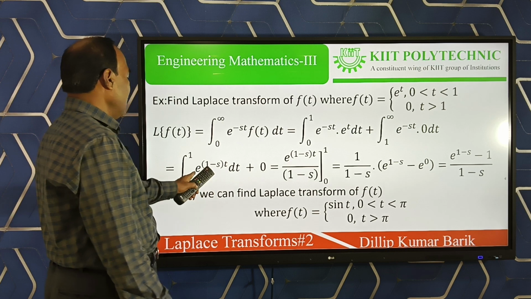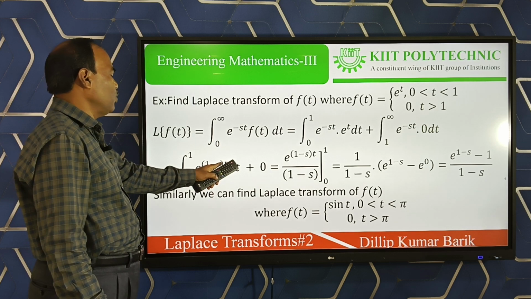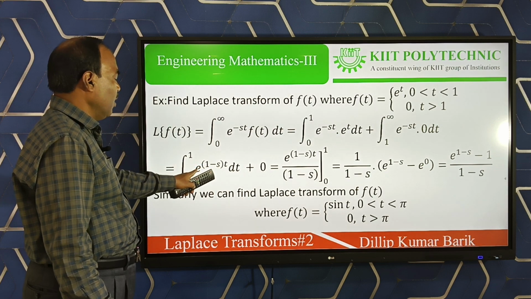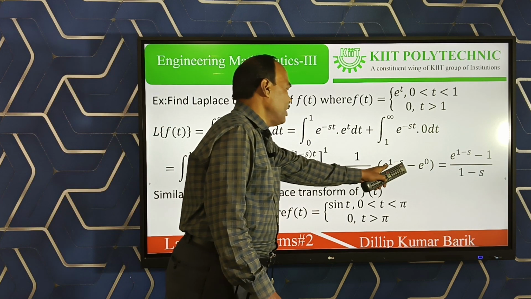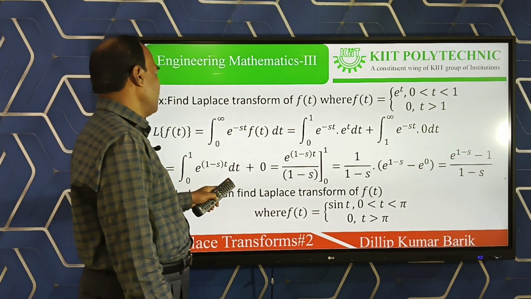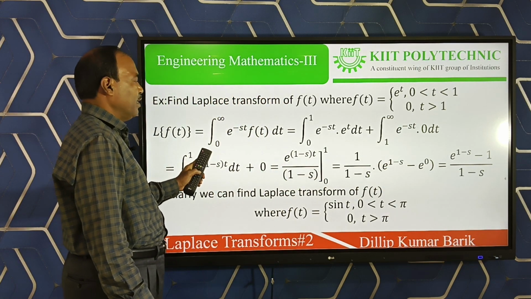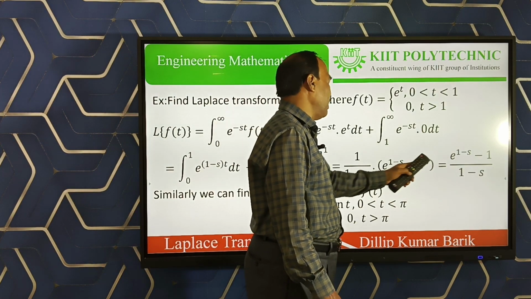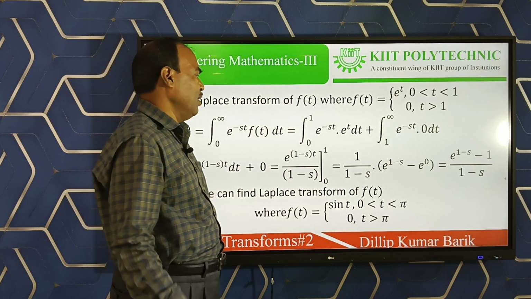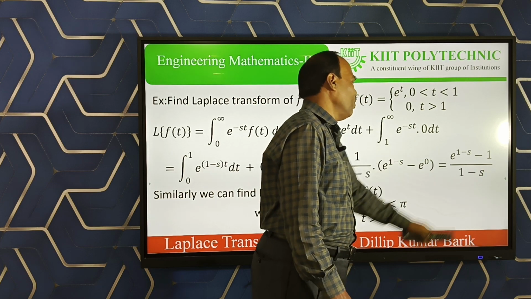After simplification, by the theory of integration, the integral of e to the power (1 minus s) t, where t is the variable and 1 minus s is constant, is e to the power (1 minus s) t divided by (1 minus s). Putting the limits, in place of t put 1: e to the power (1 minus s), minus e to the power 0, in place of t put 0. But e to the power 0 is 1, so the answer is e to the power (1 minus s) minus 1, divided by (1 minus s).